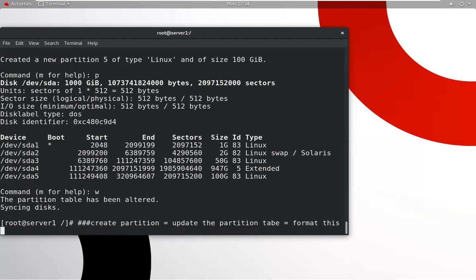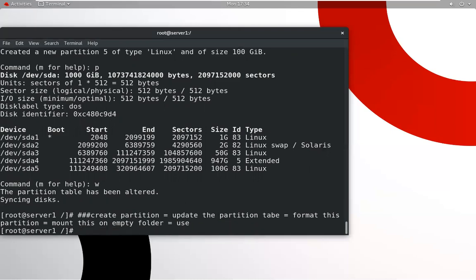Format this partition. After formatting, mount this partition on an empty folder. Then we can use this space. So this is the standard. We create the partition, then update the partition table. Which command will we use?